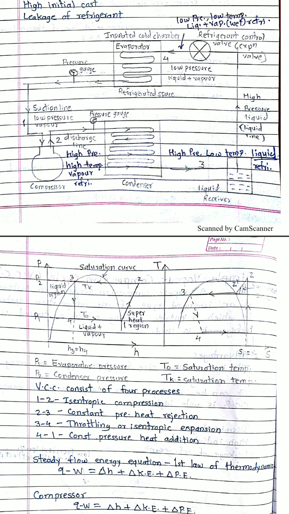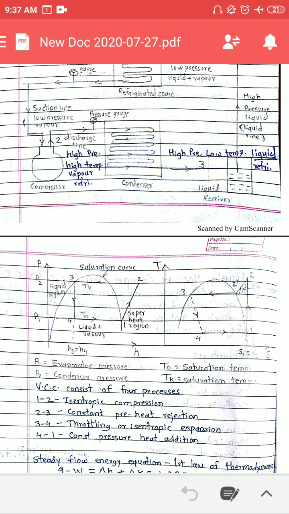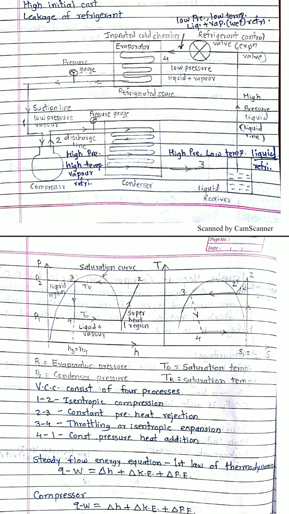The vertical line is there because isentropic expansion cannot be done, as the entropy somehow increases. At point number 4, as we discussed in the schematic, there is a low pressure, low temperature liquid plus vapor mixture. How can we say that?